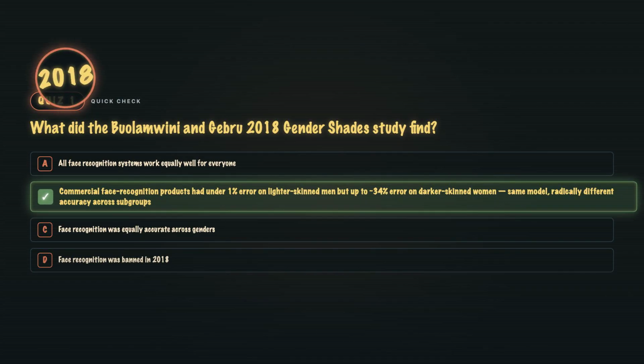B. The FAccT 2018 audit put the disparity in unmissable numbers. Under 1% for the group best represented in the training data, up to 34% for the group least represented. Same model, different users. That paper reshaped the whole conversation.